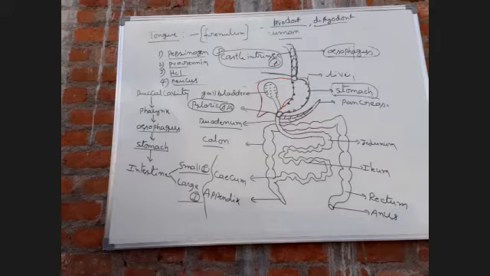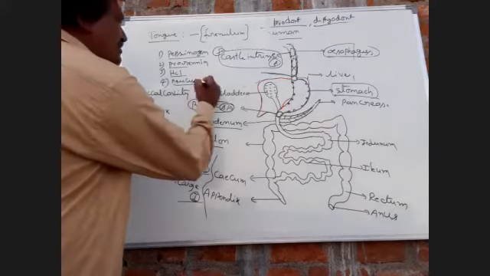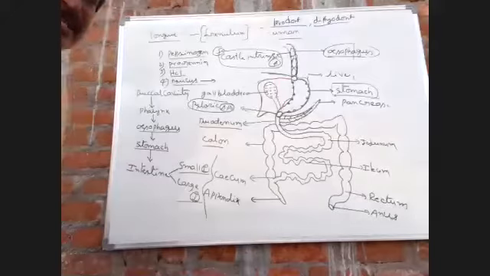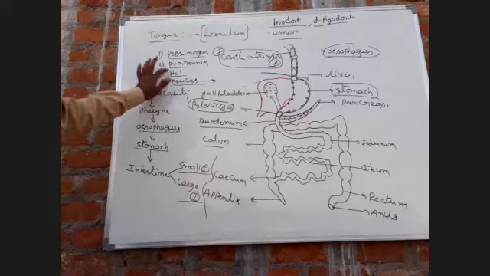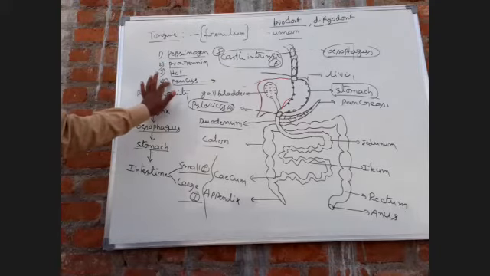Next one, most important bit. The mucus layer protects the wall of the stomach against HCl. Mucus layer protects the wall of the stomach.